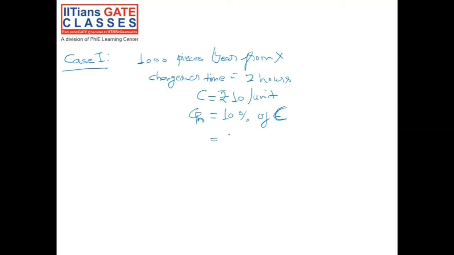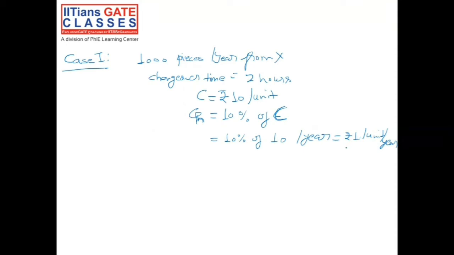So this would be 10% of 10 per year. So 10% of 10 is 1. So it would be rupees 1 per unit per year.